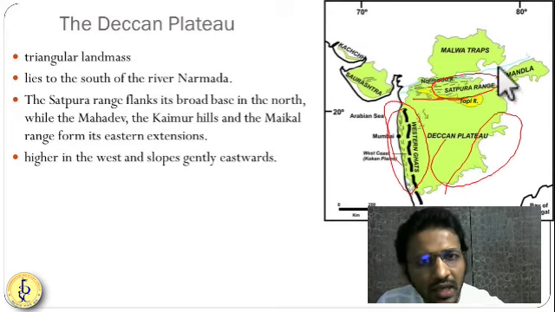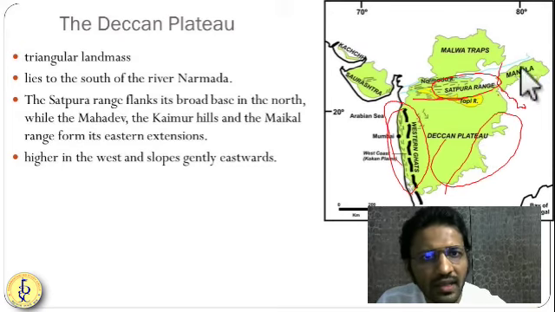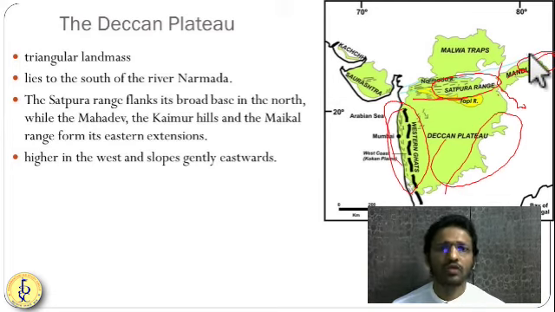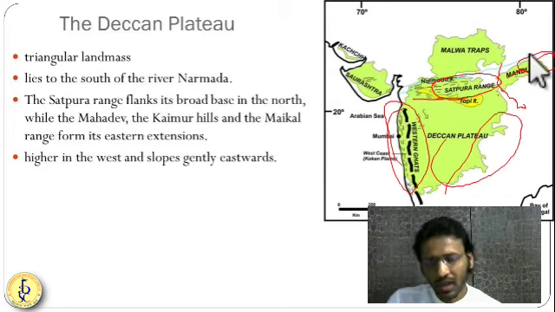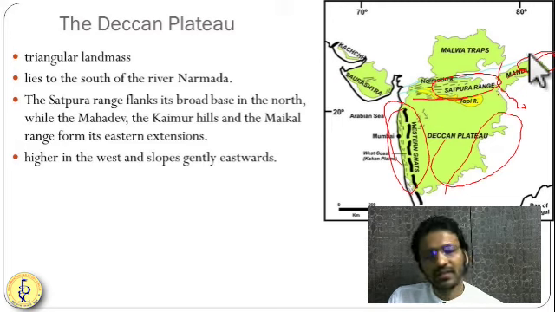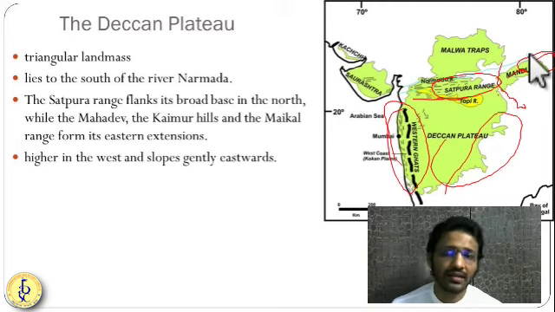And here in between there is a fault, which we call the Malda fault, and after that you have Meghalaya and Karbi Anglong. So these are the broken parts of this Deccan Plateau. Now, this is again a triangular landmass. It is south of the Himalayas. It lies to the south of the Narmada.